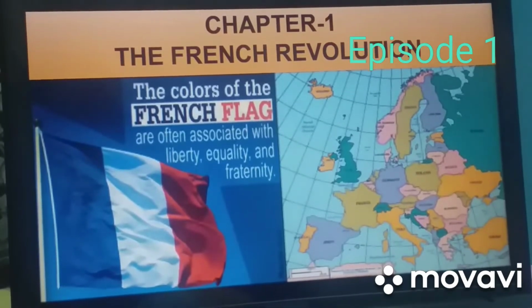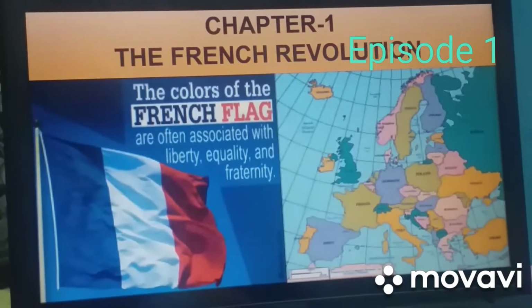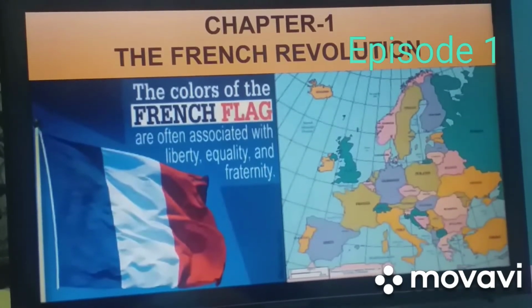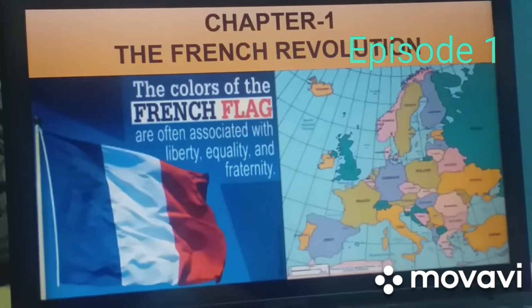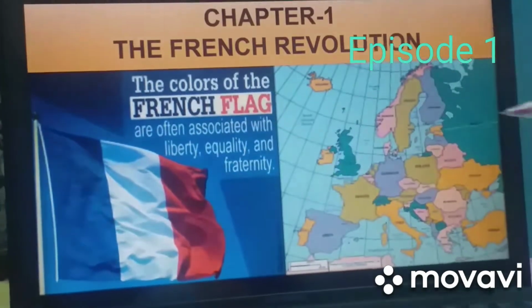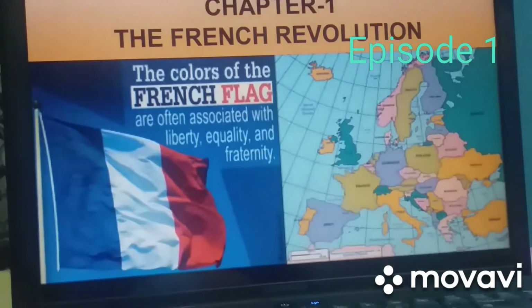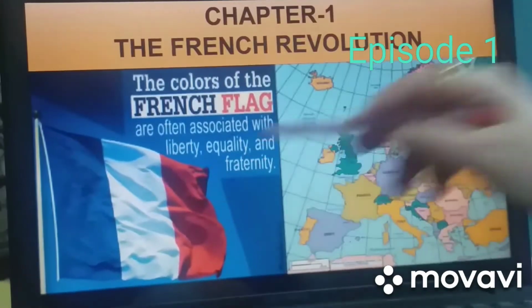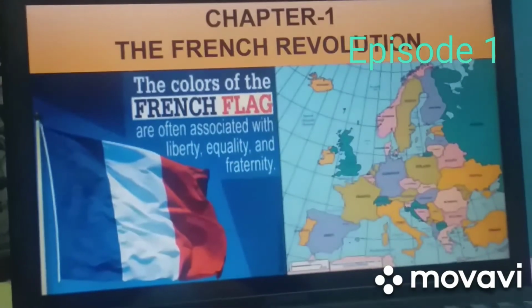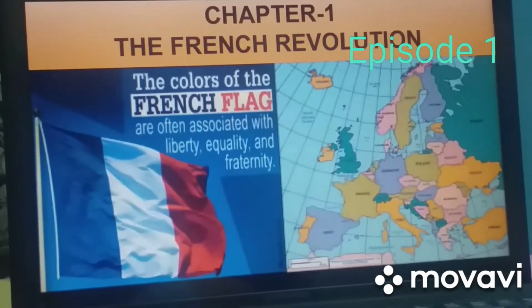Children, as the name suggests, in this chapter you are going to learn about the revolution which took place in the country France. Here you can see this is the flag of France, in which you can see the three colors indicating the three ideals, that is liberty, equality and fraternity.